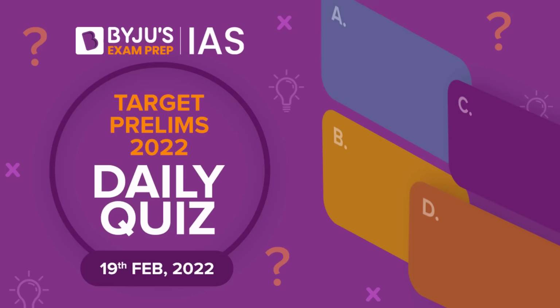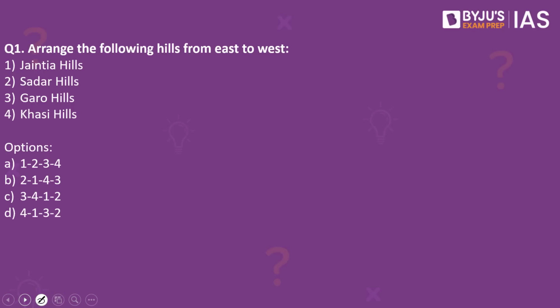Let's get started and look into our daily quiz. Let's look into the first question. Arrange the following hills from east to west: Jaintia Hills, Sadar Hills, Garo Hills, Khasi Hills. The answer to this is 2143.